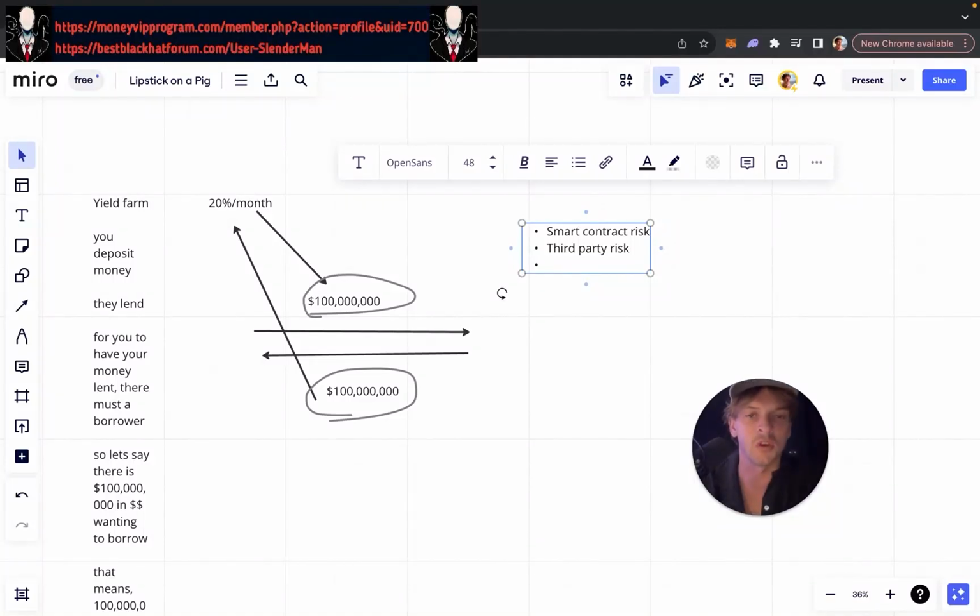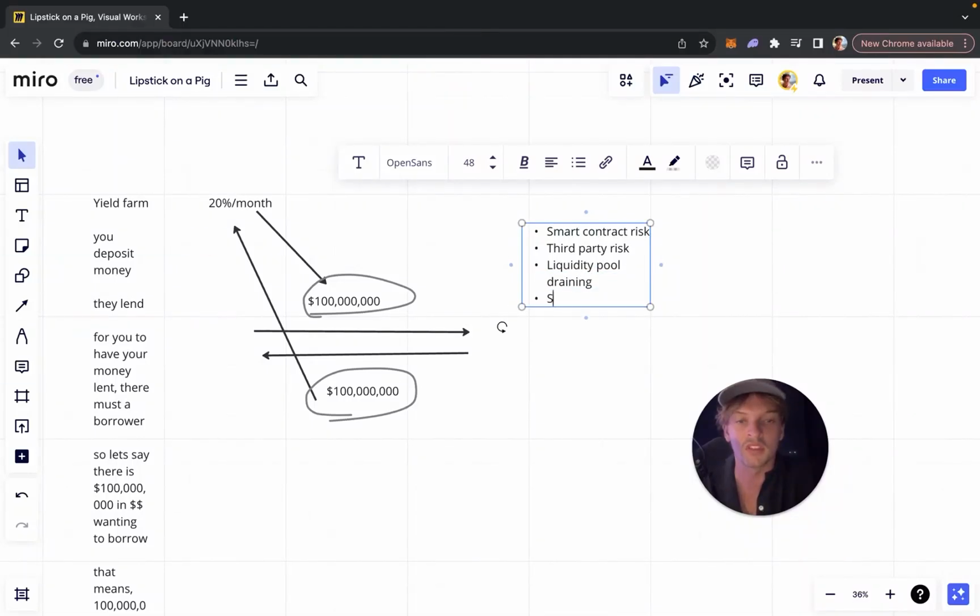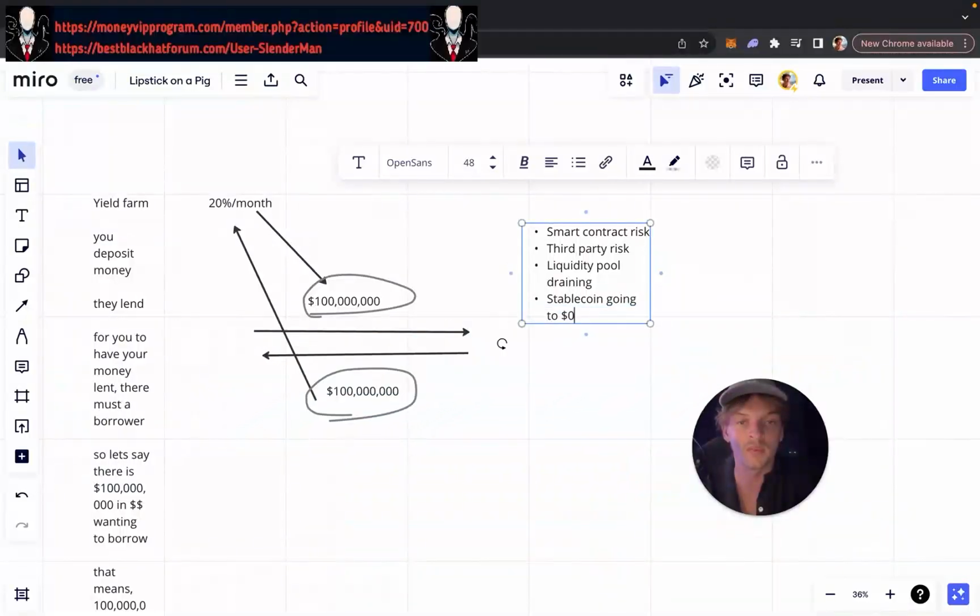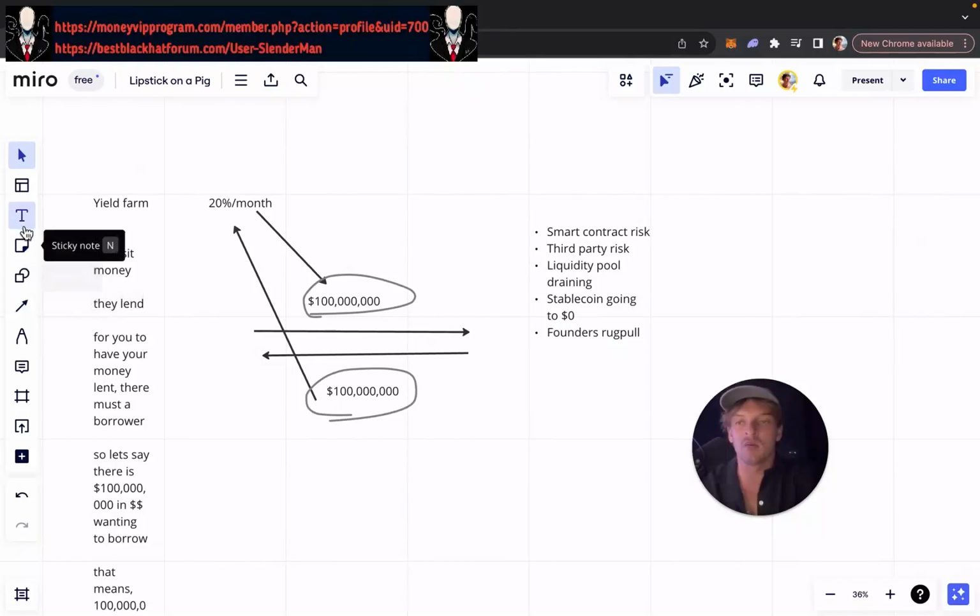I don't know what the term is, but let's call it liquidity pool draining. And the stablecoin going to zero. And that's pretty much, I don't know, founders rug pull, right? These are the risks that you take on when you lend your money for 20% returns, right?